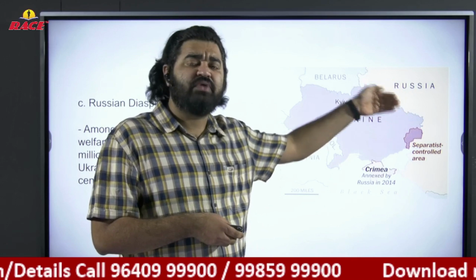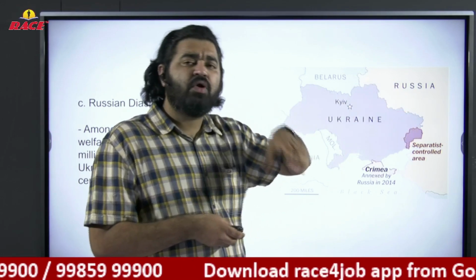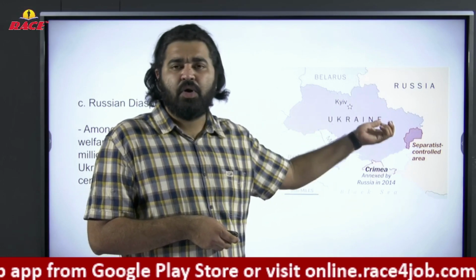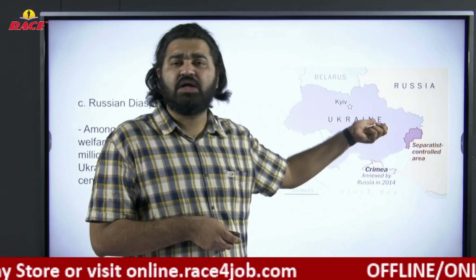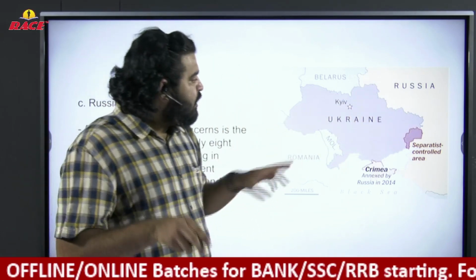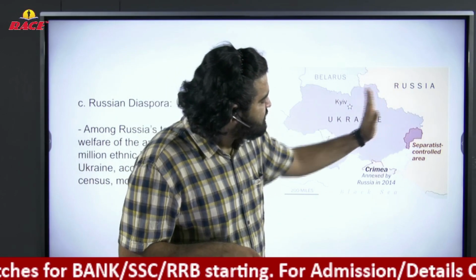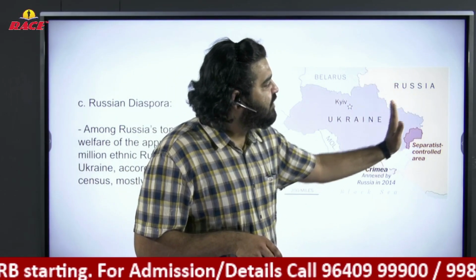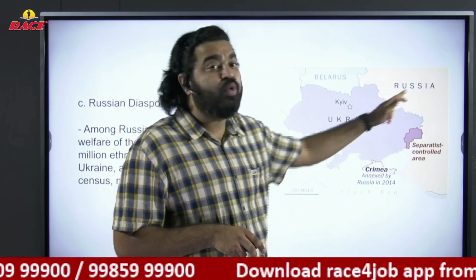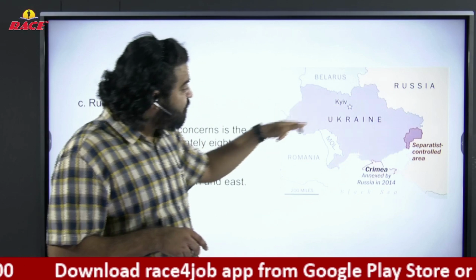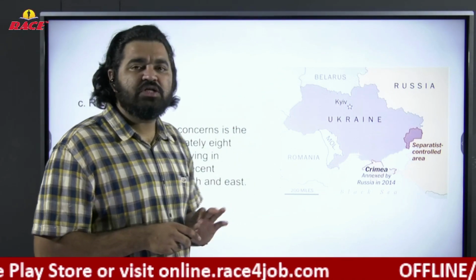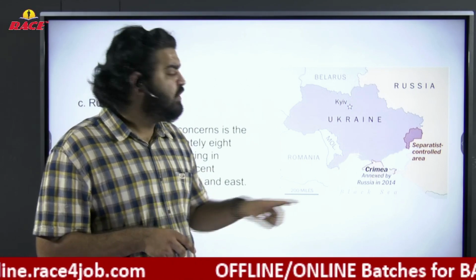Similarly, take the example of the Tamil Nadu and Andhra Pradesh border, where on the border of Andhra Pradesh people speak Tamil. On the border of Karnataka, people speak Kannada. On the border of Telangana, people speak Marathi of Maharashtra. So this is a border zone. Now, coming to Ukraine, the entire map: this side of Ukraine is tilted towards Russia, meaning the people of this region are pro-Russia. The people of this region are pro-European. One of the main causes behind this Ukraine crisis, apart from NATO, is this regionalism.